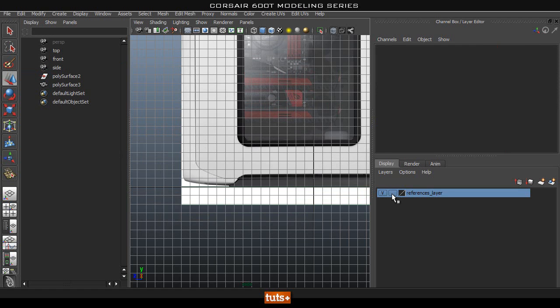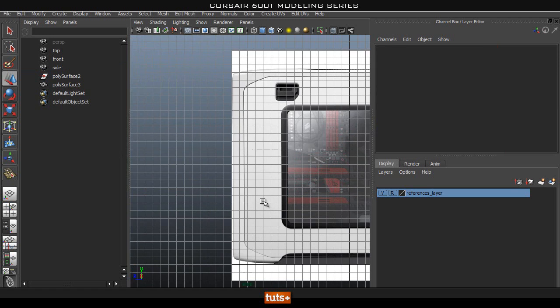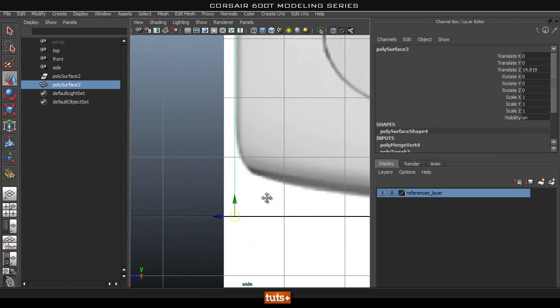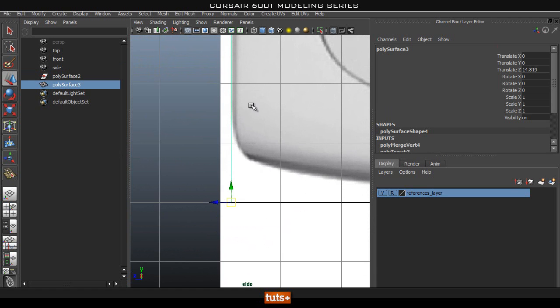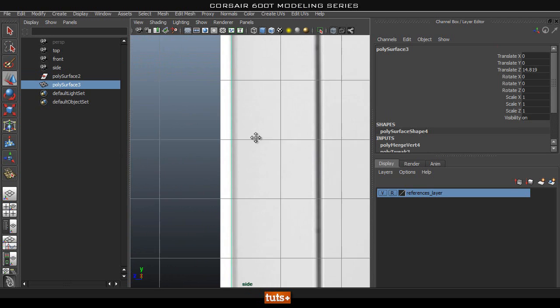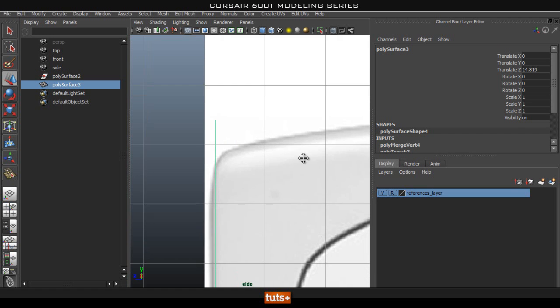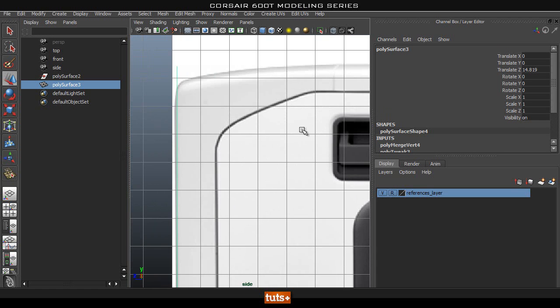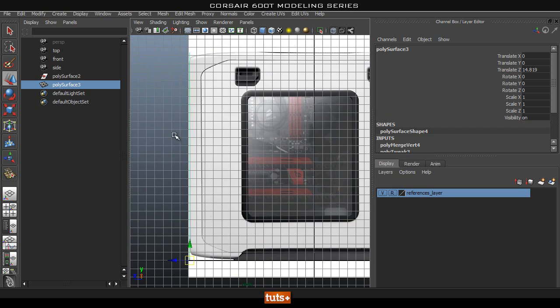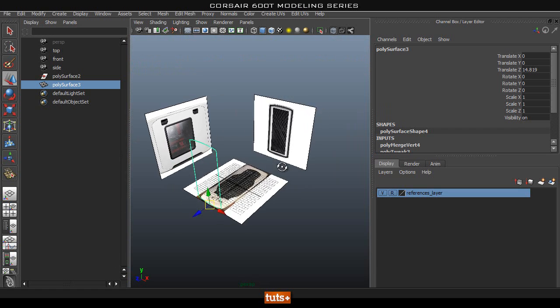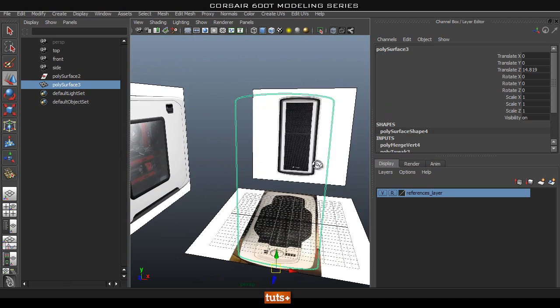Now what you'll also notice here, if I select our plane, is that this plane is meant to be sitting inside here, okay, and it looks right on our front view, but it doesn't look right on our side view. And this is something that you'll encounter a lot when modeling from reference that's not properly lined up.